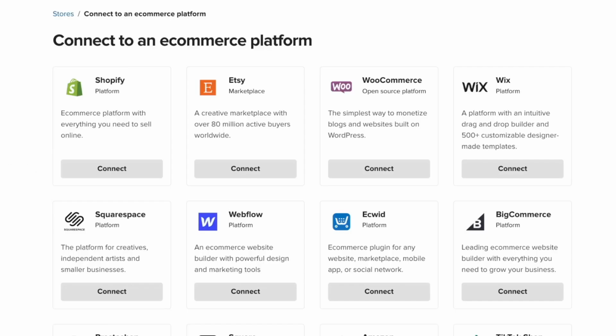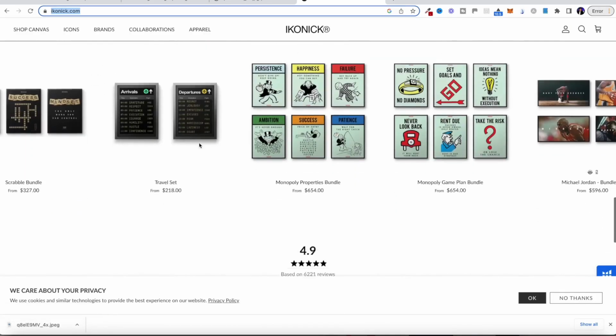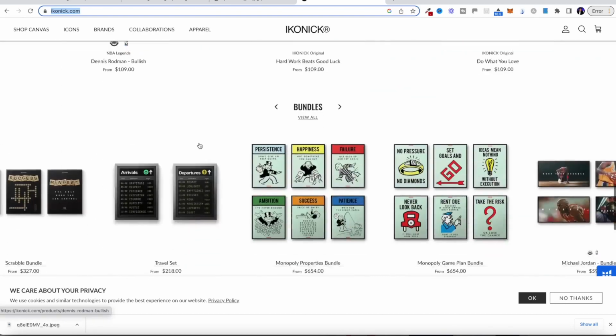Now there's a few different ways you can do this. The great thing about Printful is they've got lots of integrations, so you can connect it to something like a Shopify store, which is what a lot of people do. So you could create something along the lines of this, which is called Iconic. They basically sell wall prints targeted towards entrepreneurs. It's like motivational stuff.